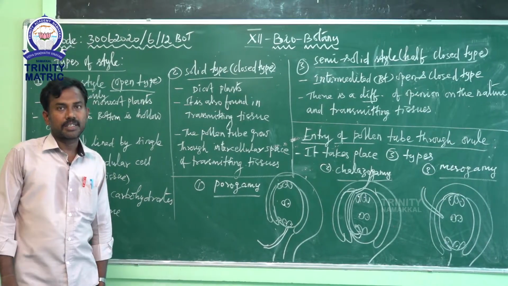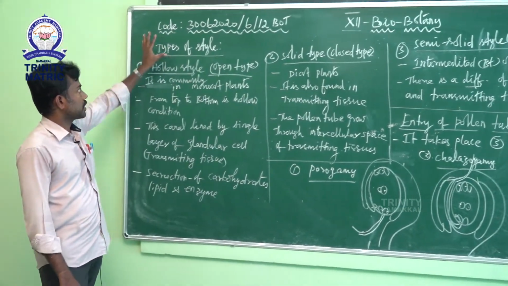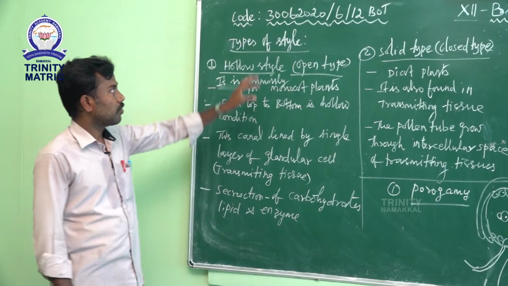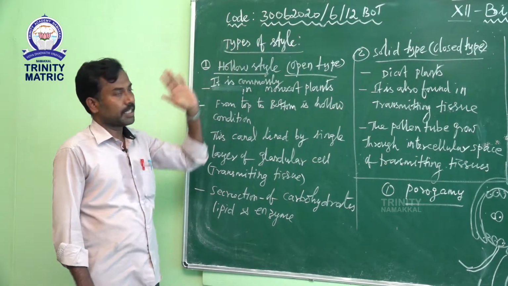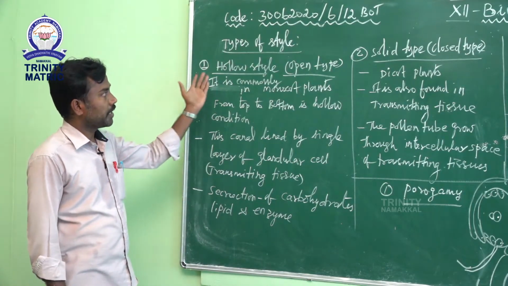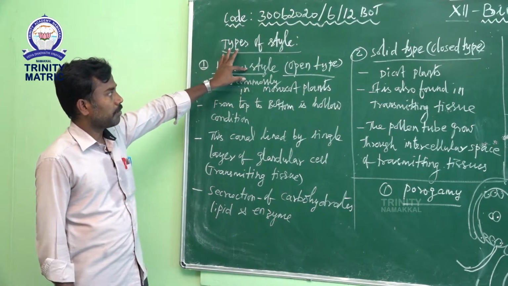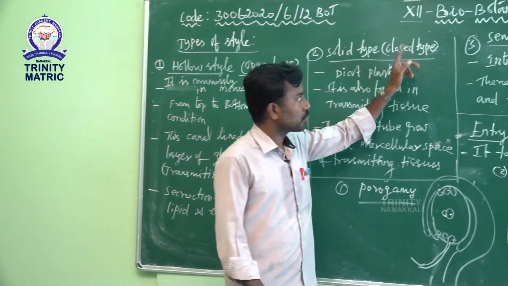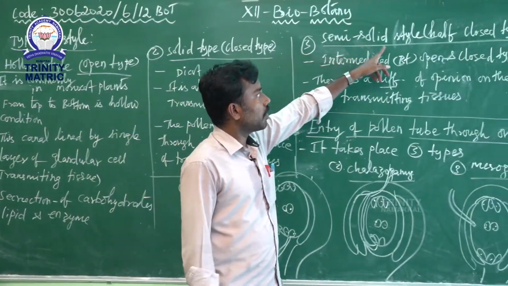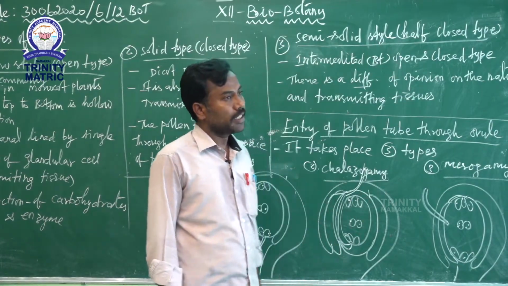The next topic is the types of style. Style is one of the parts of the gynoecium or pistil. Generally, there are three types of style. First, hollow type or open type. Second, solid type or closed type. Third, semi-solid style or half closed type.